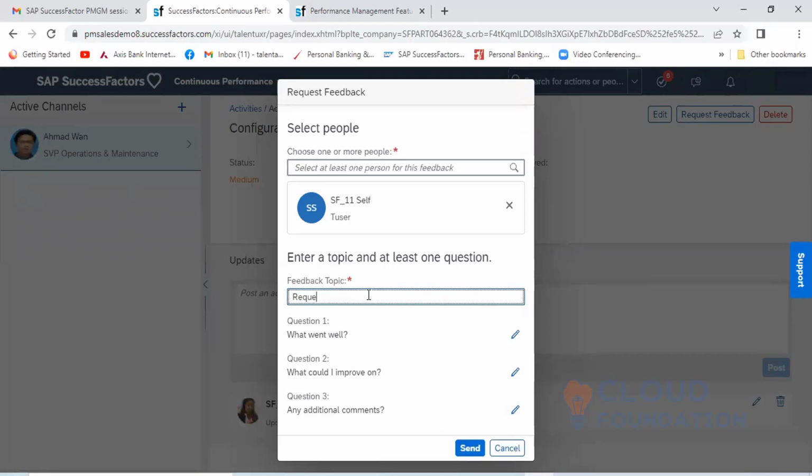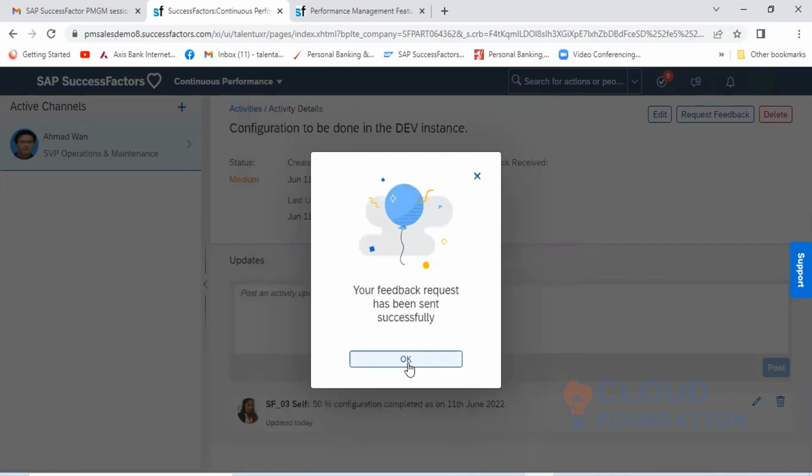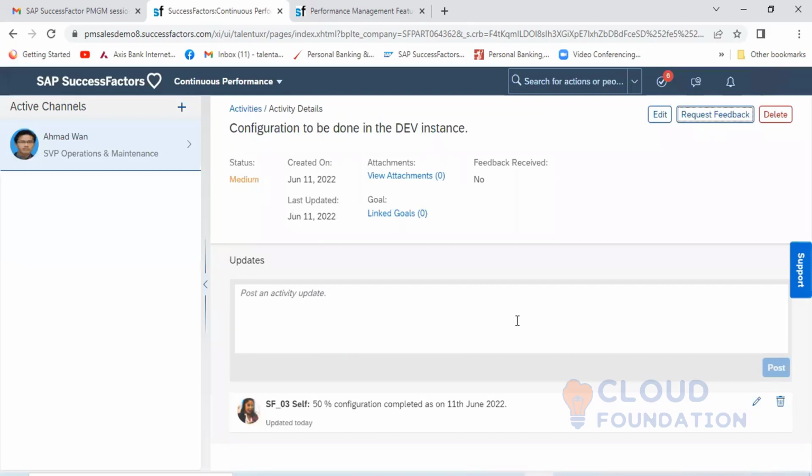I'm just mentioning request for feedback on the current activity. Here we have three questions: what went well, what could have improved, and any additional comment. You are asking this particular resource, and you click on send. It has been sent. Now how can the other user go and check?